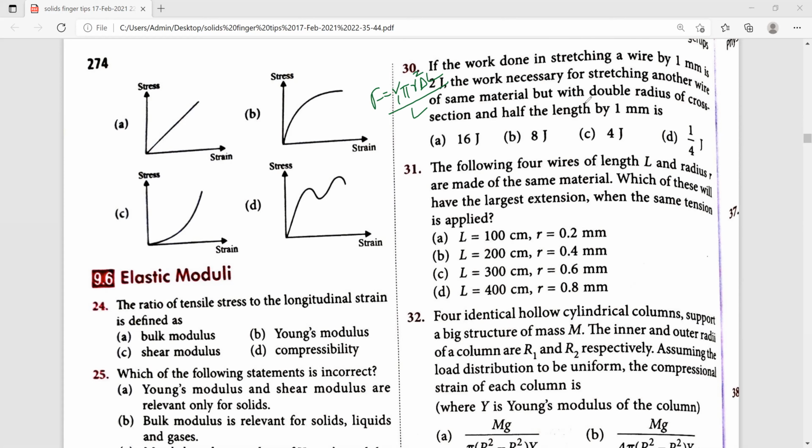Since both the wires are of the same material, Young's modulus will be the same, and the extension in both the wires is also the same, so delta L will be equal.